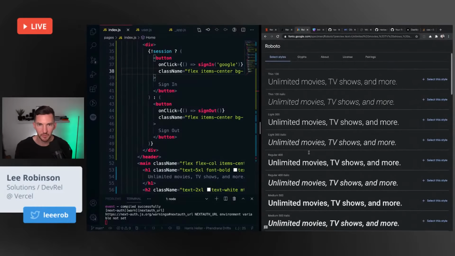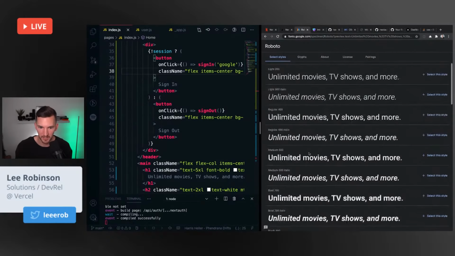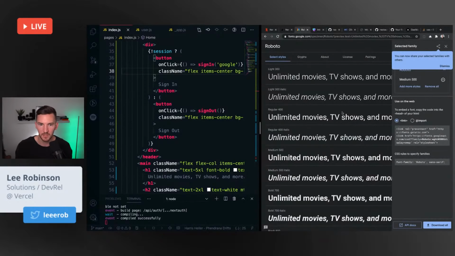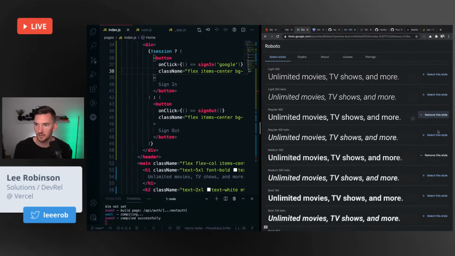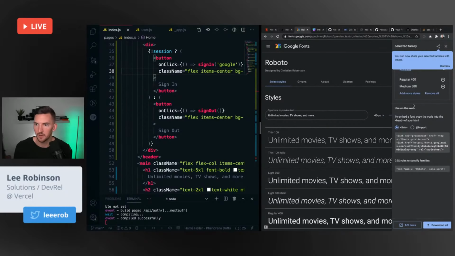Let's see. How many weights do we need? We have a bold, we have a normal. I think that's really all we're using right now. It's not really that bold. It's more of a medium. And is it light? It's more of a regular. Wait, where did it go? Oh, here we go. So Roboto, 400, 500, link or an import. You can really do it either way you want.